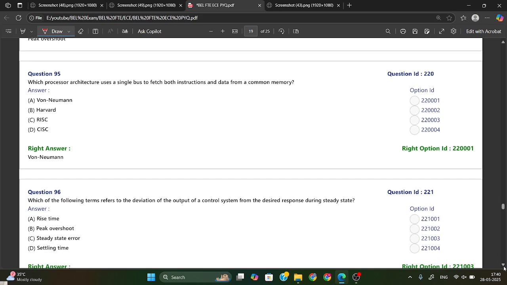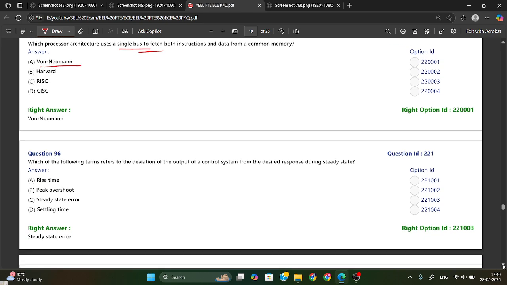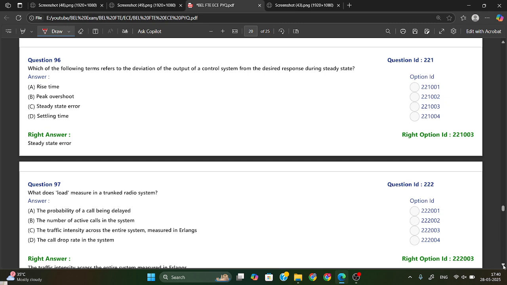Which processor architecture uses a single bus to fetch both instruction and data from a common memory? So single bus uses only this. Okay. Which of the following terms refers to the deviation of the output of a control system from the desired response during steady state? So this is the steady state, nothing but error only. Steady state error. Option C is your right answer.